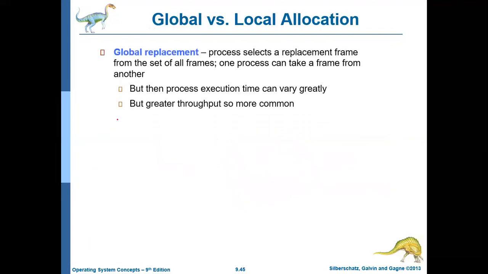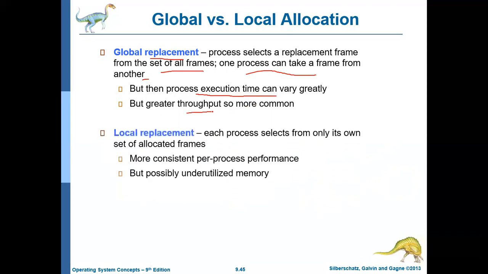So global replacement means a process selects a replacement frame from the set of all frames. One process can take a frame from another. With the global allocation scheme, it may sometimes lead to some form of confusion, because the other process should be aware if you are replacing its frame. With global replacement, the execution time may vary greatly, but it increases the throughput, and it is one way to effectively utilize the memory.